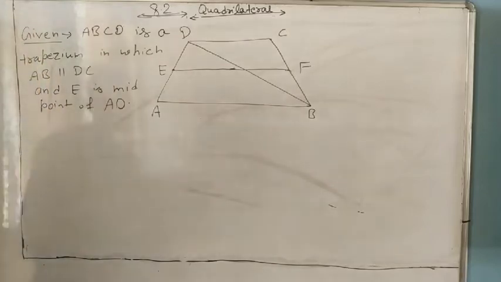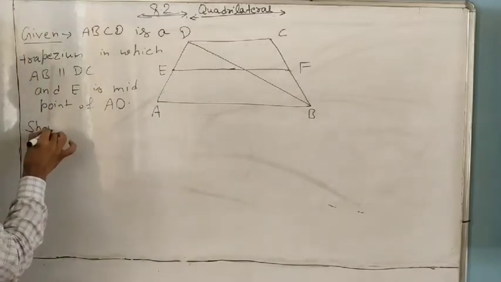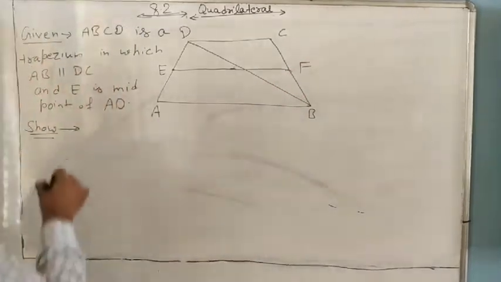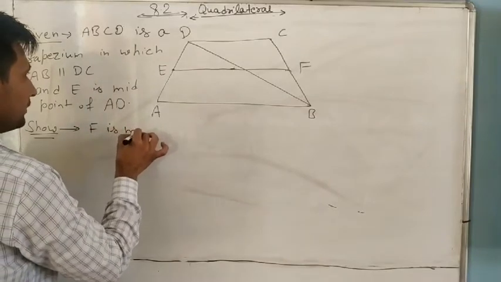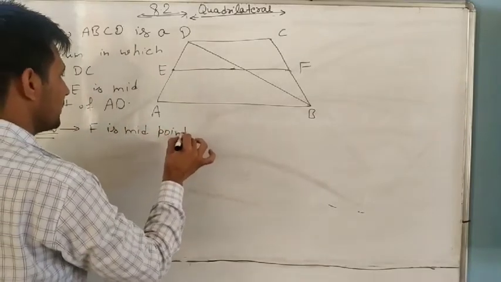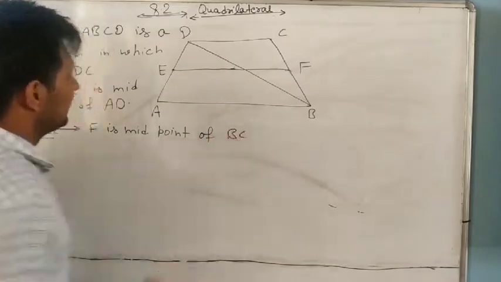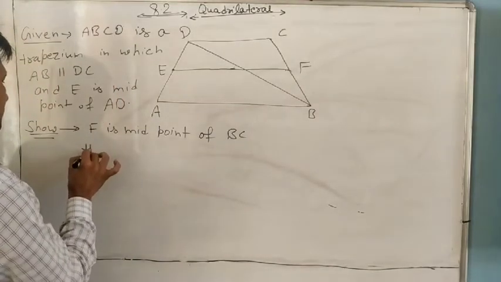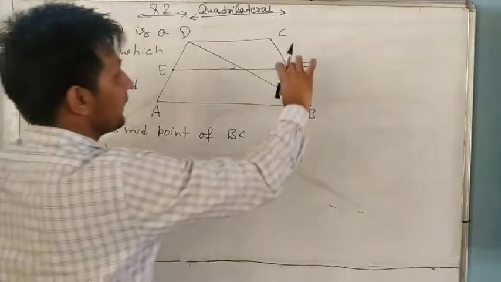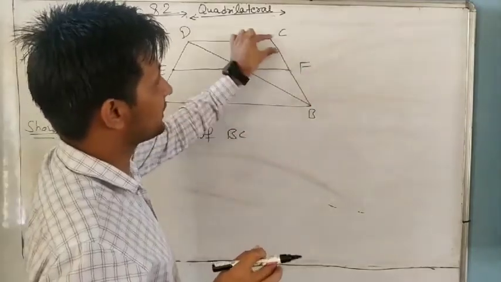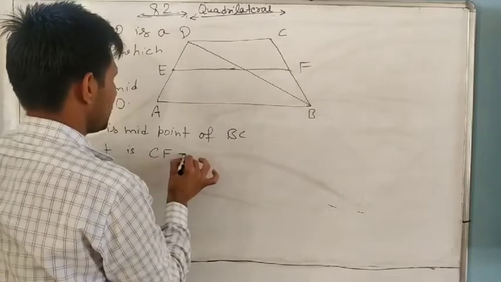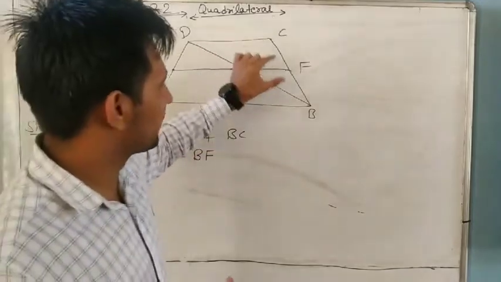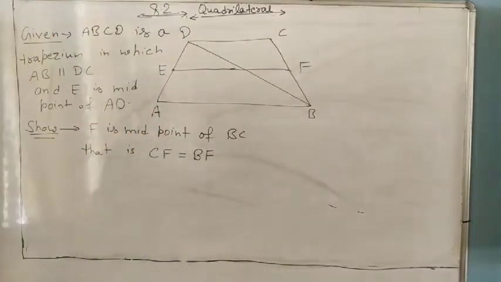It is given in the question. We want to show that F is the midpoint of BC. If F is the midpoint of BC, it means CF equals BF. We want to show this.